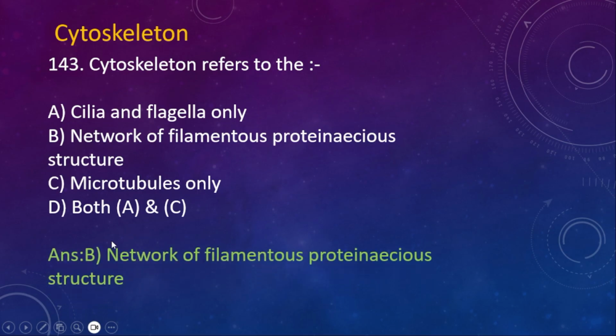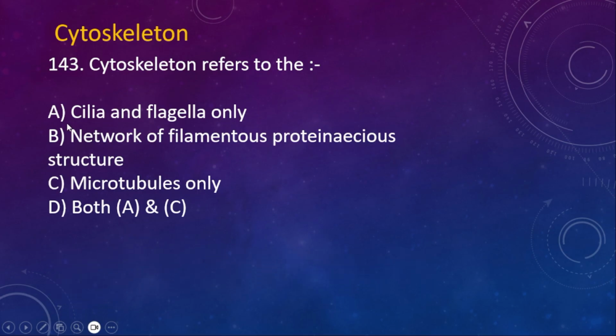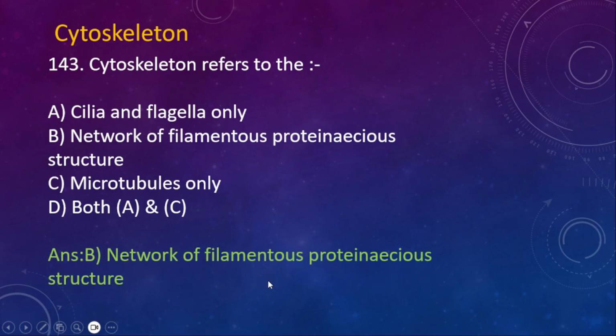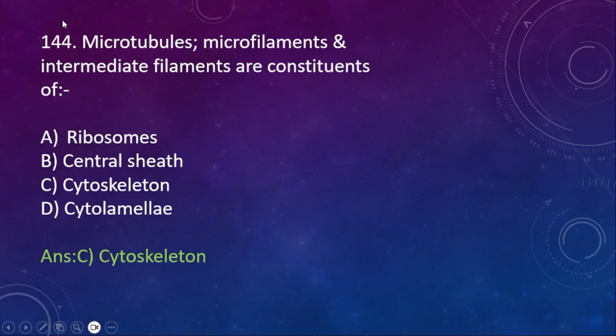Next, questions from cytoskeleton. 143. Cytoskeleton refers to the option A, cilia and flagella only. B, network of filamentous proteinaceous structure. C, microtubules only. D, both A and C. Here the right option is the network of filamentous proteinaceous structure. Cytoskeleton refers to the network filamentous proteinaceous structure of the cell.